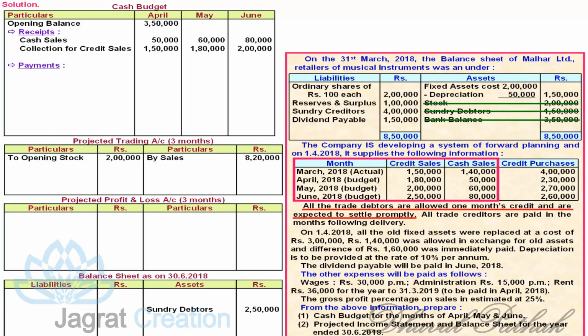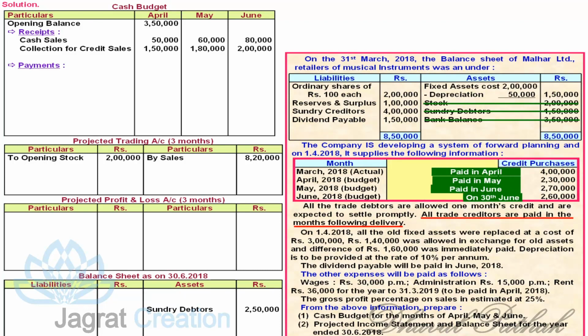Now I want to talk about creditors and purchases. All creditors are paid in the month following the delivery. So March credit purchases will be paid in April. April purchases will be paid in May. May purchases 2,70,000 will be paid in June, and June purchases will be payable as creditors and will be reported in the balance sheet on the liability side.